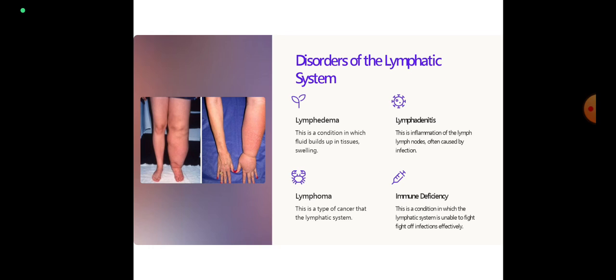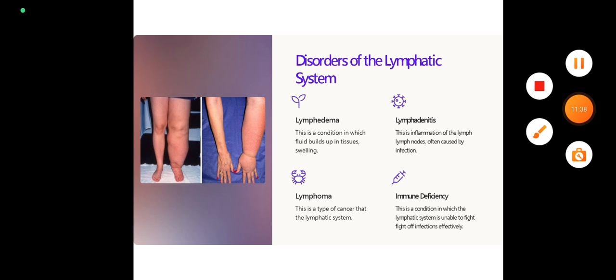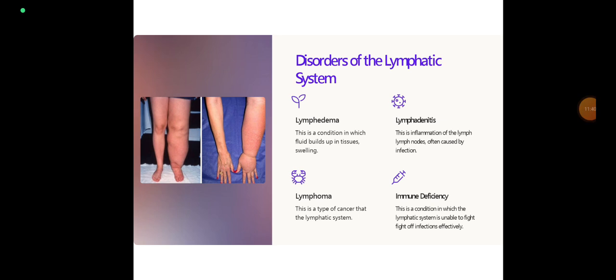Disorders of the lymphatic system. Lymphedema. It is a condition in which fluid builds up in the tissue, causing swelling. Next is lymphadenitis. Lymphadenitis is inflammation of lymph nodes, often caused by infection.